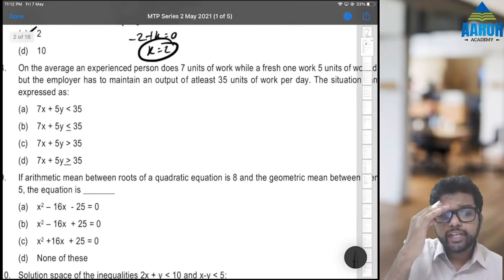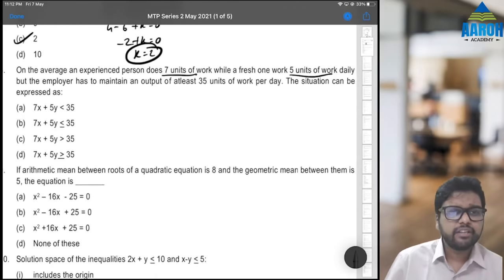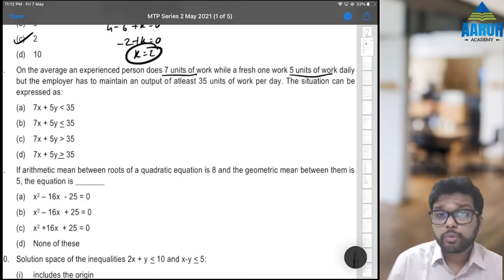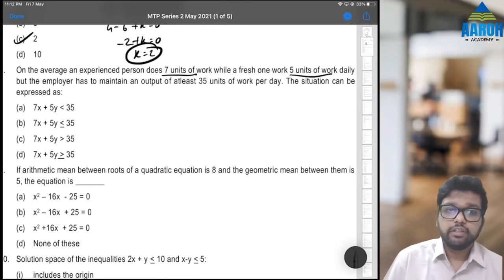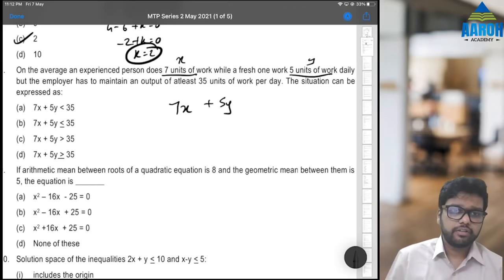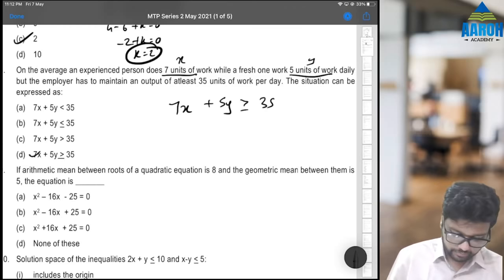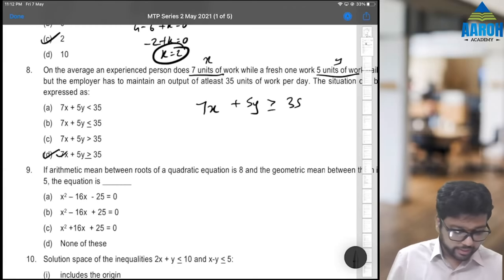On the average, an experienced person does 7 units of work, while a fresh one does 5 units of work. Module का question है, daily. But the employer has to maintain an output of at least 35 units of work per day. The situation can be expressed as, it looks like they have assumed this as X, this as Y. So 7 units of work one person does. That means X people will do 7X work plus Y people will do 5Y work. And it should be at least 35. That means it should be more than or equal to 35. So option D will be the correct answer for question 8.